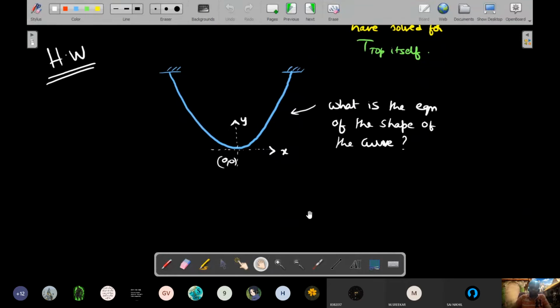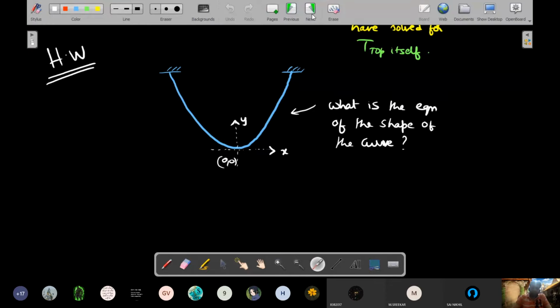What is the equation of the shape, assuming the origin is taken at the bottom? I asked you to take some parameters of your choice. So some parameter should be there. It could be the length of the string. It could be the distance between the two supports at the top, right? So these parameters you have to take.